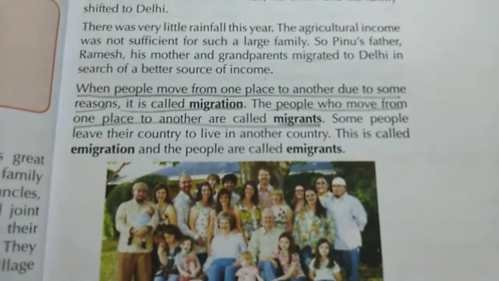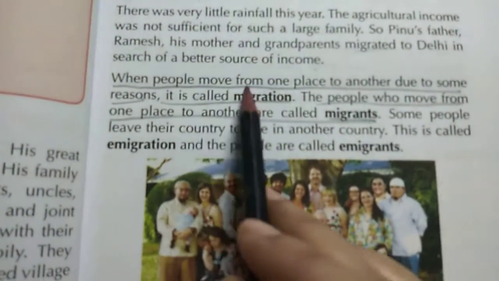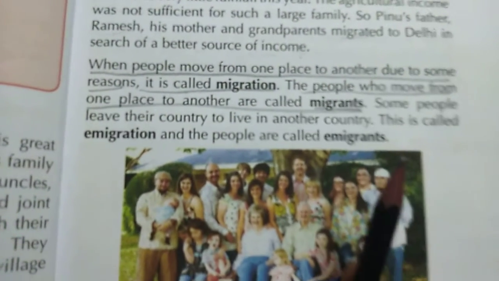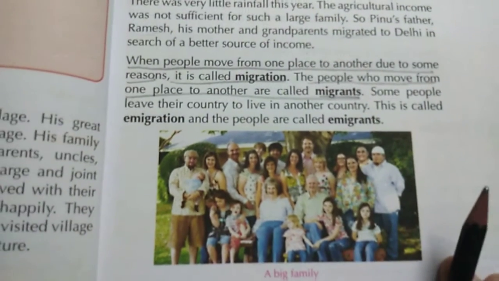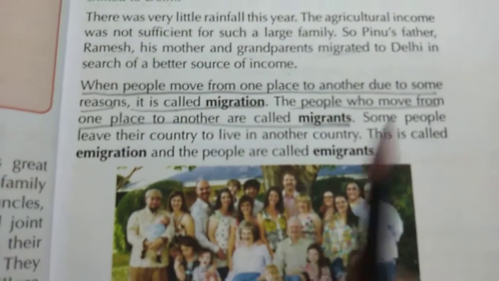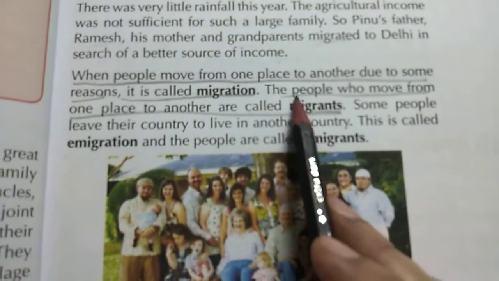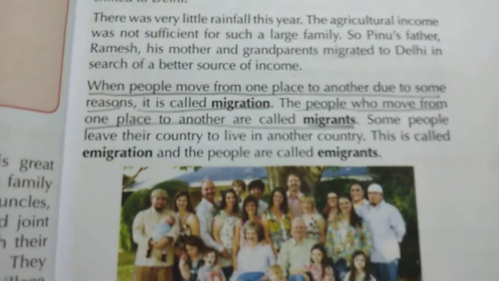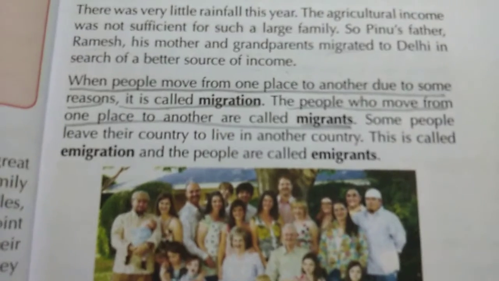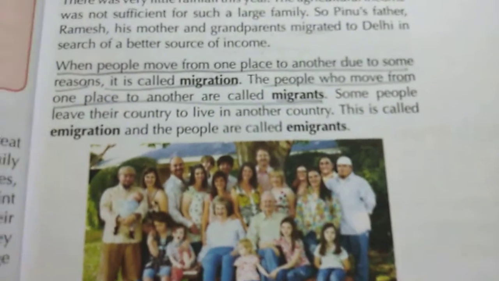Now understand the difference between migration and migrant. When people move from one place to another due to some reason, it is known as migration. And what is a migrant? The people who move from one place to another are called migrants. So, if I ask you what is the difference between migration and migrant?